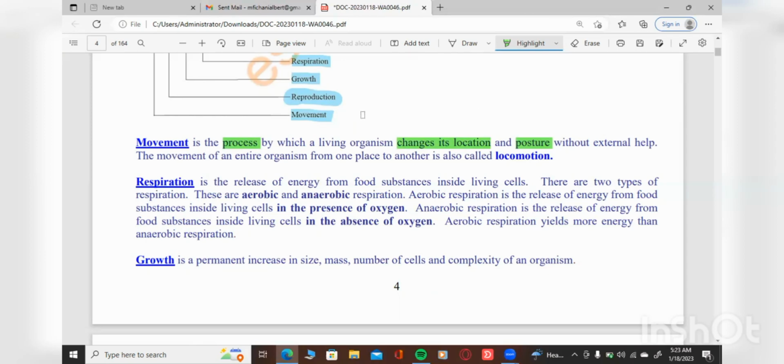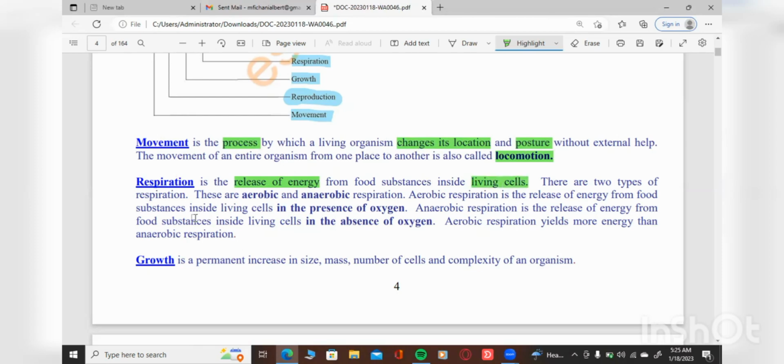So the movement of an entire organism from one place to another is called locomotion, right? So there'll be a time we'll be looking at locomotion, support, and movement, okay? Now let's go to the next one, which is respiration. This is the release of energy from food substances inside living organisms. The release of what? The release of energy.